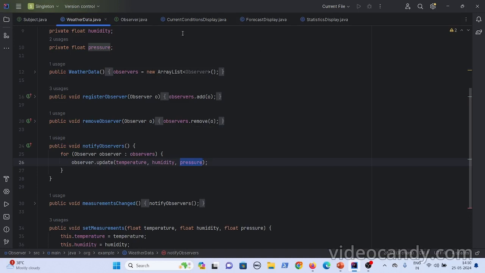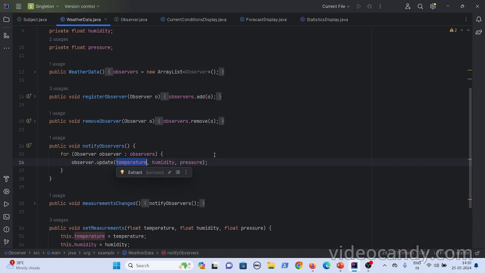You don't know, right? Currently this observer might be interested in the temperature, and in future you don't know which attribute the observer that is coming in might be interested in. You don't know, right? So either you send complete data or you don't send the data.